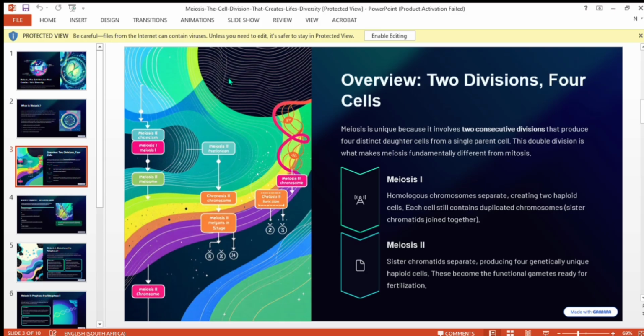That's the difference between the plant and the animal cell. Then there is a centriole where spindle fibers are attached, and in the plant, spindle fibers are attached in the cytoplasm. This makes the difference between the animal cell and the plant cell.